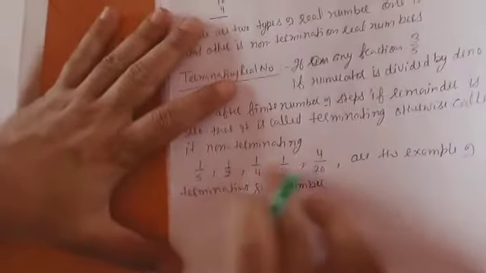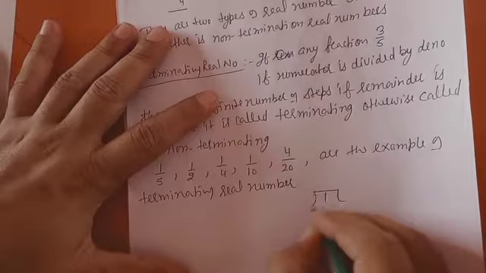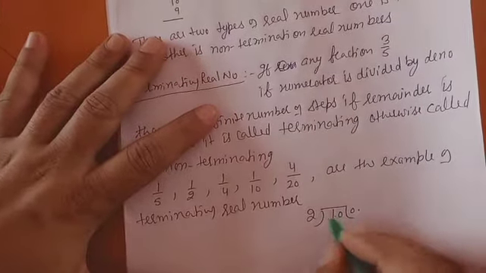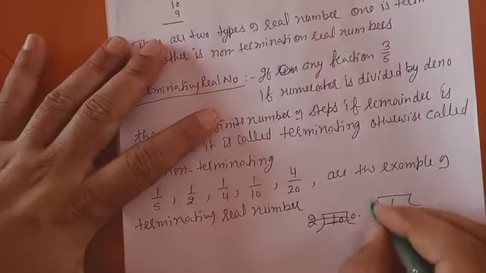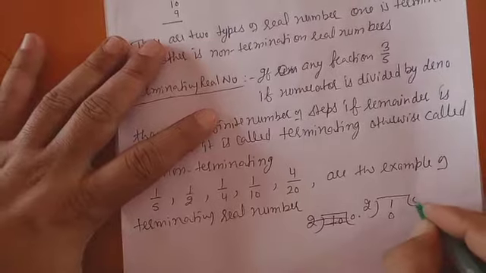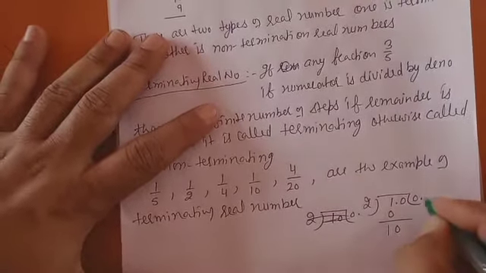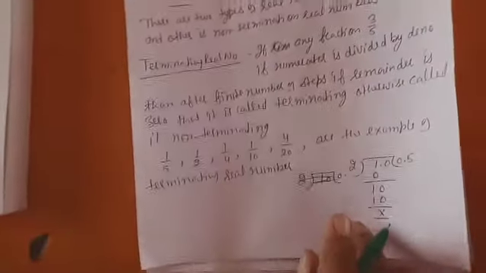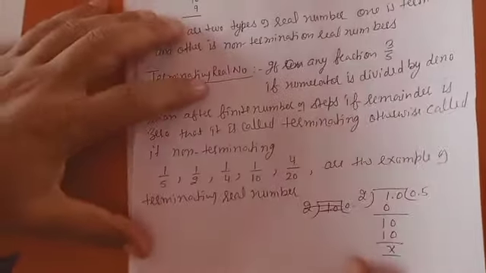Taking one example like this, 1 divided by 2. Decimal here, 0, here also this. It is actually like this: 1 is divided by 2, 2 zeros are 0, then decimal, 0, 1, 0 coming, 2 fives are 10. So the remainder after 1 or 2 steps is 0. So this is known as a terminating type of real number.